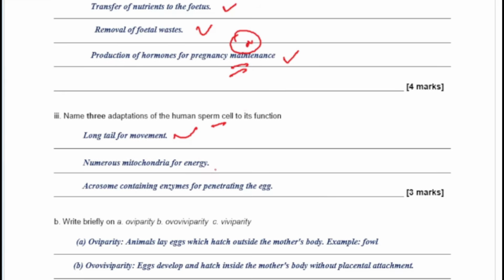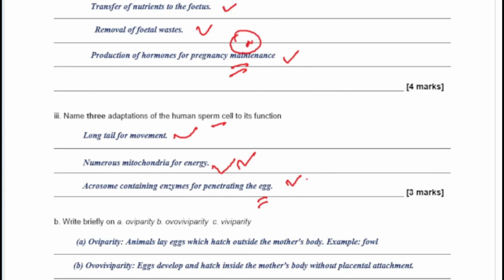Numerous mitochondria. As it's traveling, it needs energy, as a matter of fact. So that's why it has numerous mitochondria in its middle piece. You can just browse the structure of the sperm cell to see these things for yourself. And then you now have the acrosome. The acrosome contains enzyme for penetrating the head. On the head part of the sperm cell, you have that acrosome, and that's what helps to dissolve the jelly coat in the egg for the penetration, for fertilization to take place.